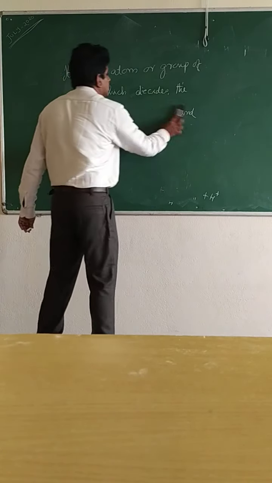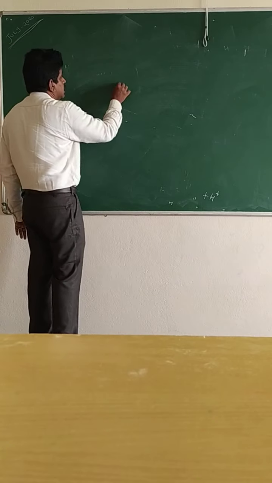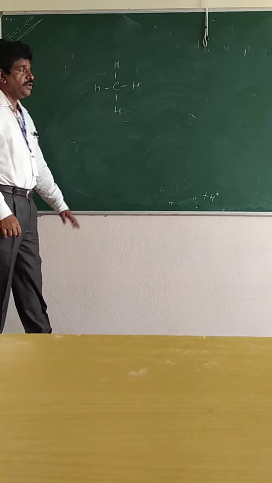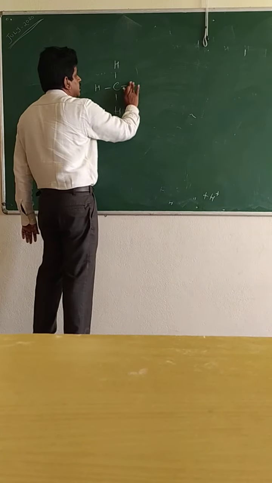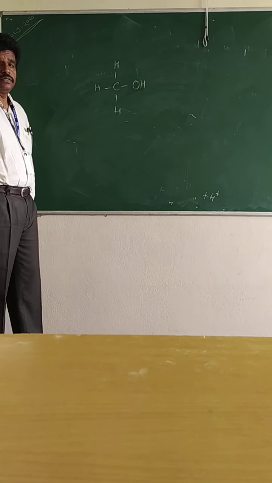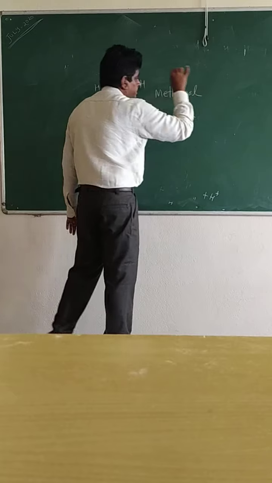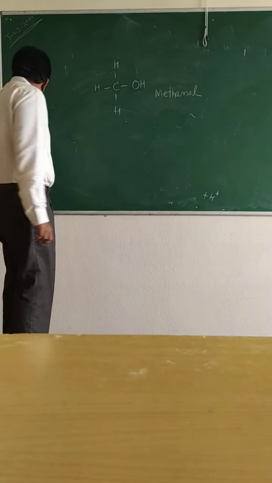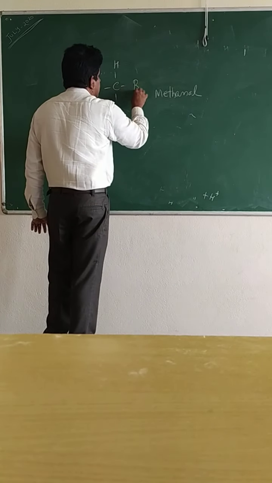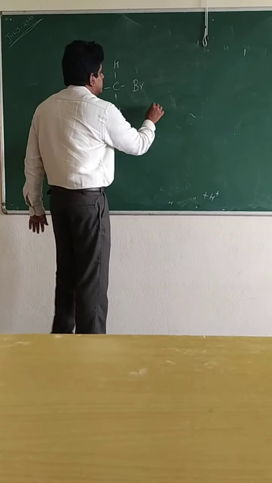Example, we know that in methane, 4 hydrogen atoms are connected to carbon. If you remove this hydrogen or substitute this hydrogen with a functional group OH, this becomes an alcohol. How does this become? Methanol. Instead of OH, if you replace with a halogen, it becomes an alkyl halide.